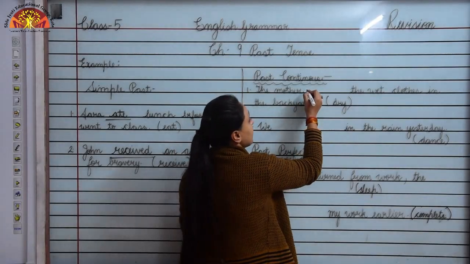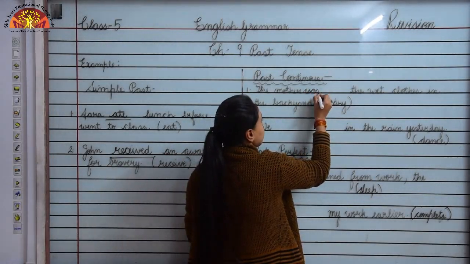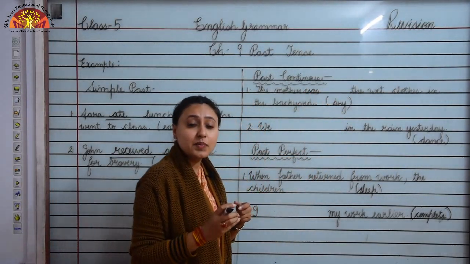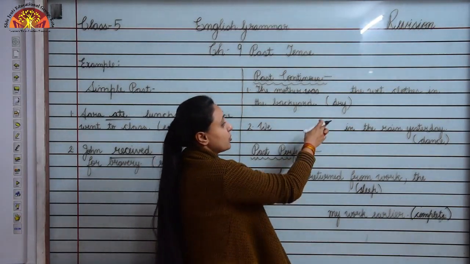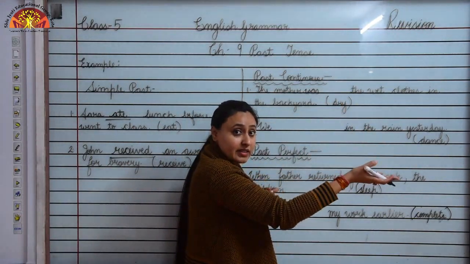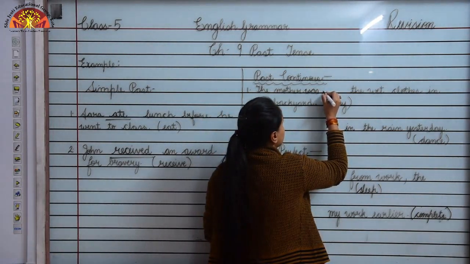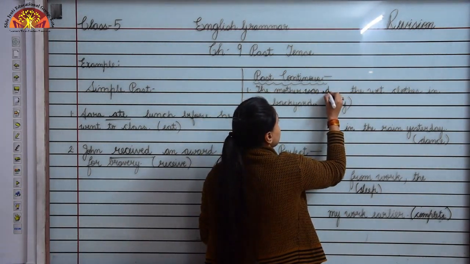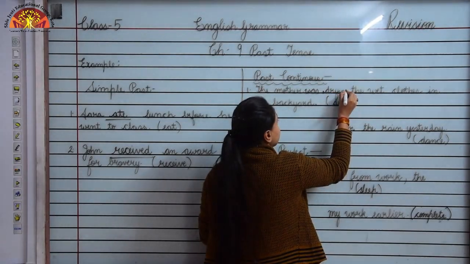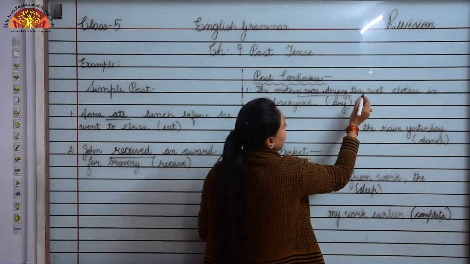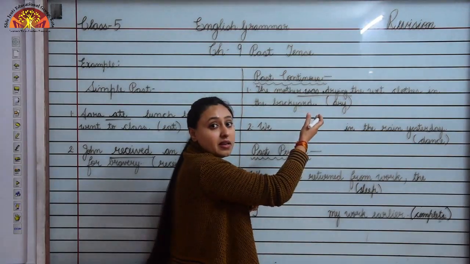The mother was, and to the verb we add ing, okay. So dry will become drying. The mother was drying the wet clothes in the backyard.